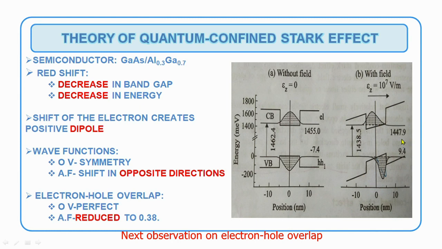The next observation is on electron hole overlap. The electron hole overlap at zero field is nearly perfect, but after the field the overlap reduces to 0.38. These are all the observations from the theoretical part. I will repeat it once again.